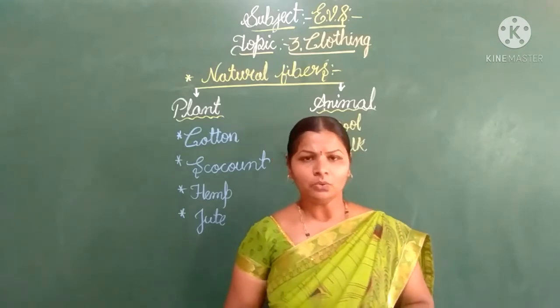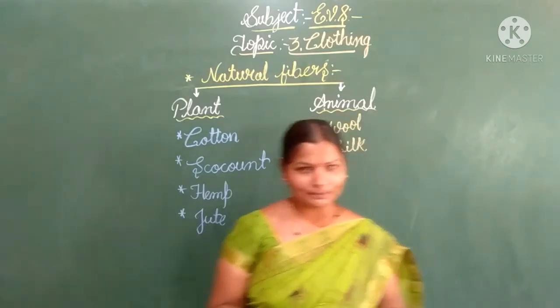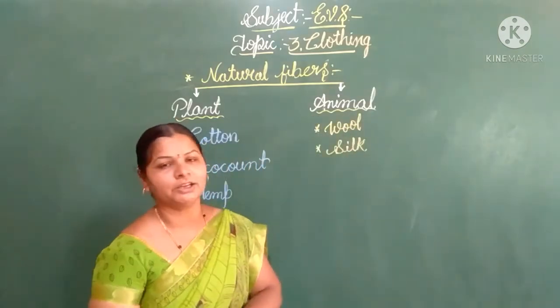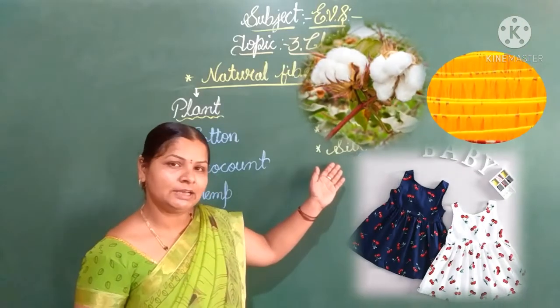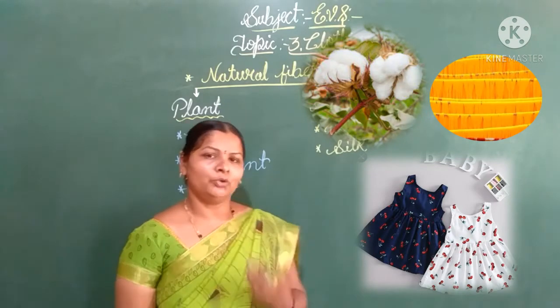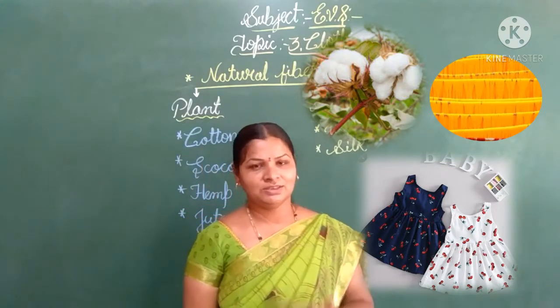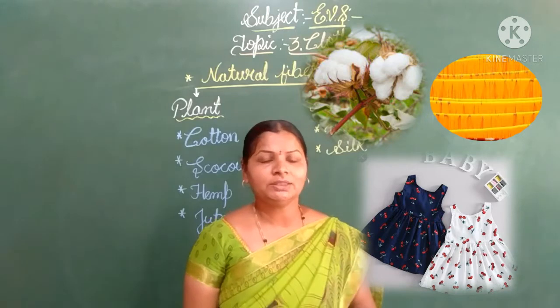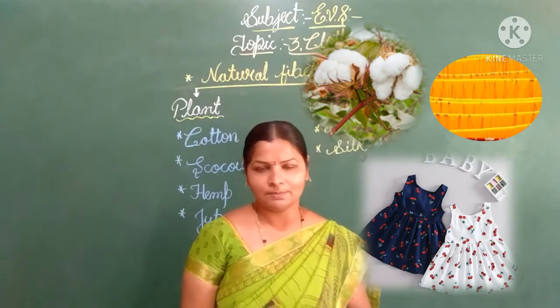Now you can identify some pictures on your screen, children. Which picture is this? Yes, this is cotton, right? So how do we get the cotton? Yes, you are right, children. We get the cotton from the cotton plant, right?